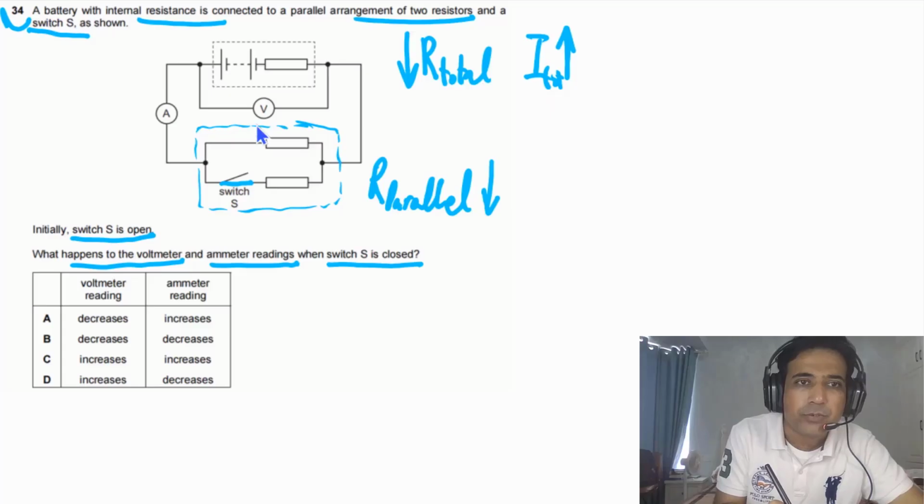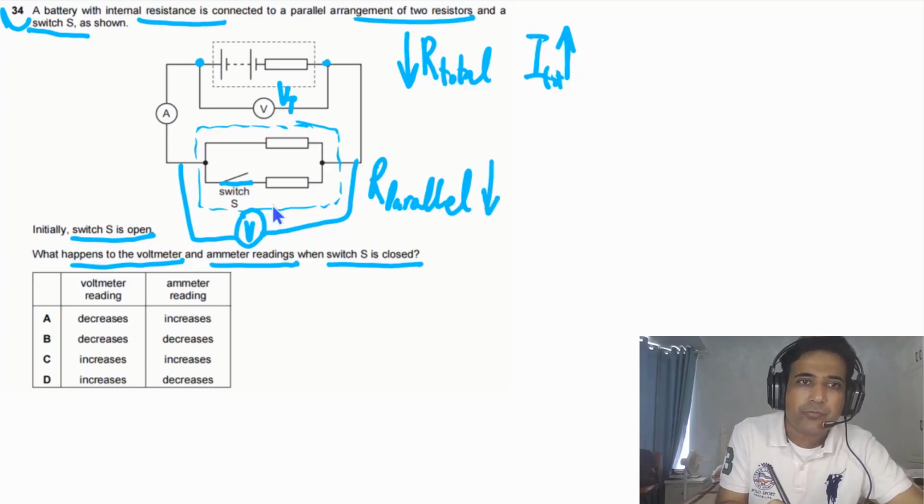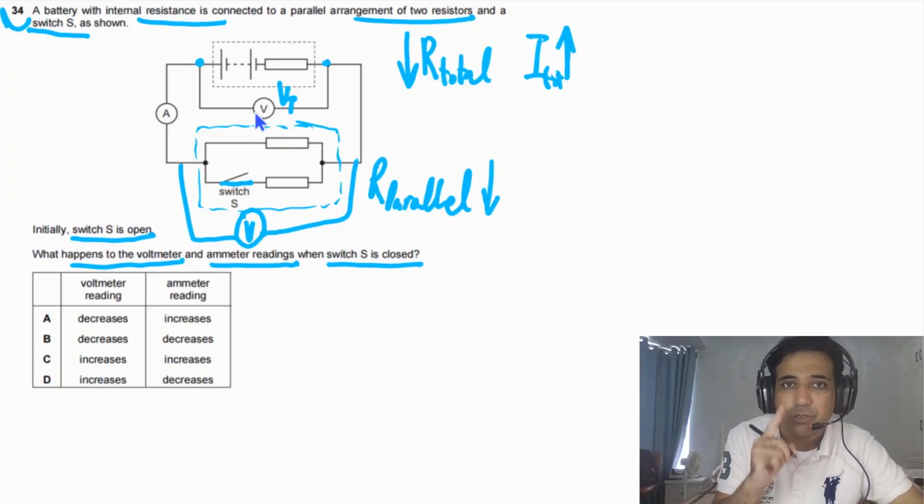But for this question, we need to understand that this voltmeter is telling us the terminal PD, VT. The potential difference between this point and this point is the same as the potential difference between these two points here. So if we connect our voltmeter here, the reading on this voltmeter and the reading on this voltmeter have to be the same. So this is the terminal PD.